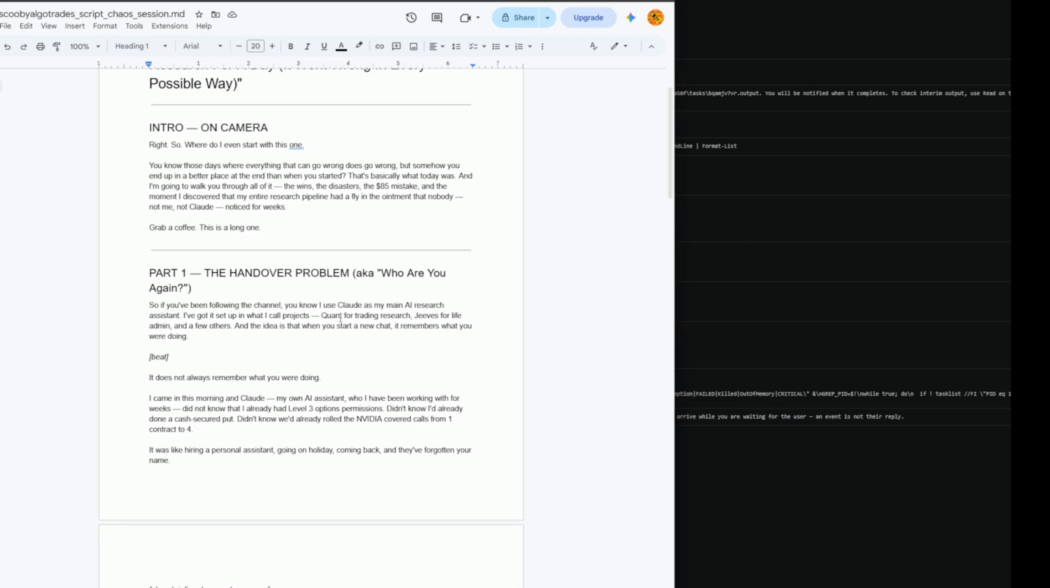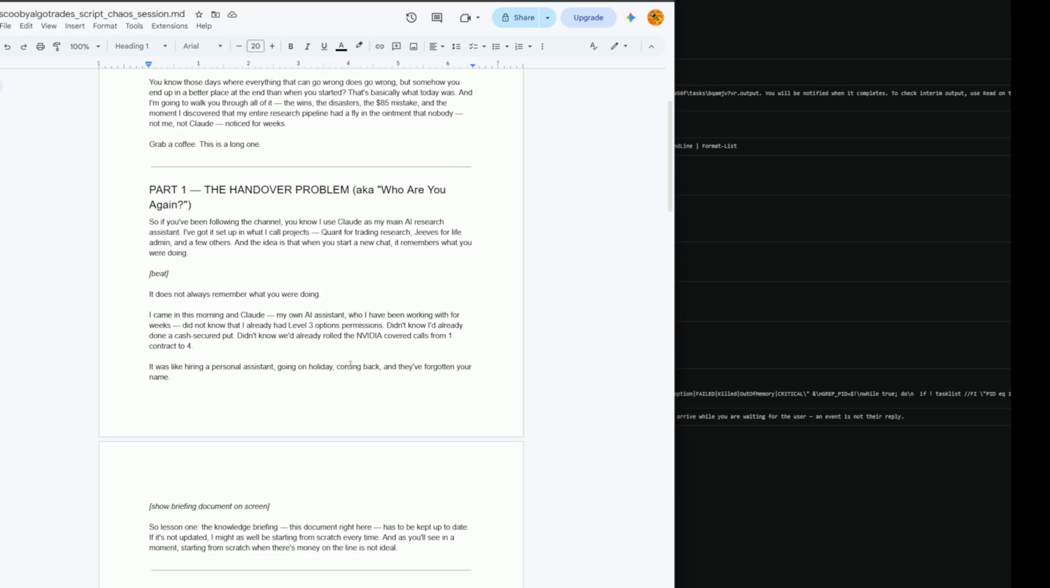I came in this morning and Claude, my own AI assistant, who I've been working with for weeks, did not know I already had level 3 options permissions. Didn't know I'd already done a cash secured put. Didn't know we'd already rolled the NVIDIA covered calls from 1 contract to 4. It was like hiring a personal assistant, going on holiday, coming back, and they've forgotten your name.